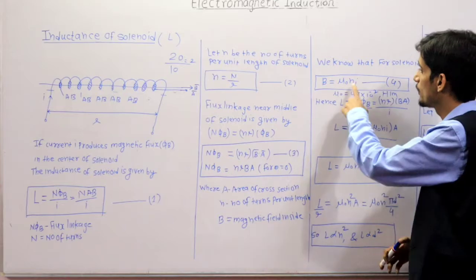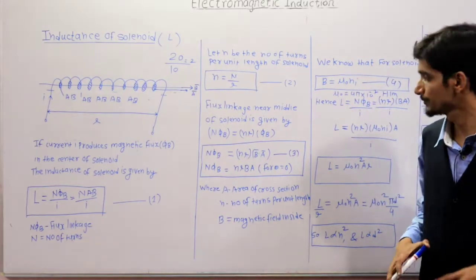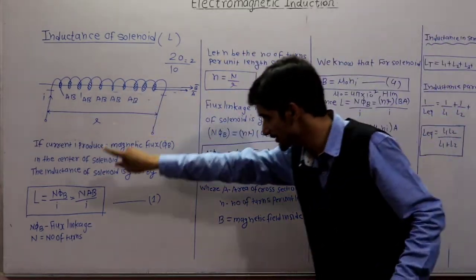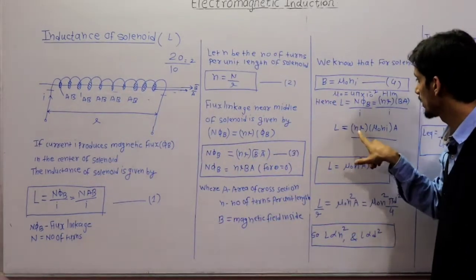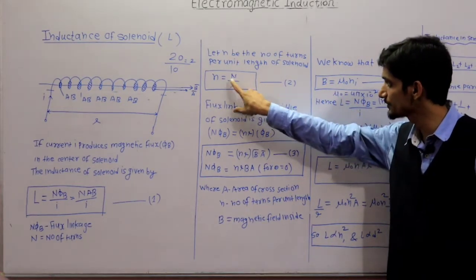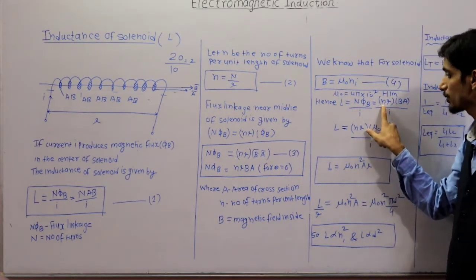Permeability. So B is equal to mu 0 n i. So now, hence, we want self inductance. Focus on this equation number 1: L is equal to N phi B by I. As I know from equation number 2, capital N is nL, so nL. Phi B is phi B.